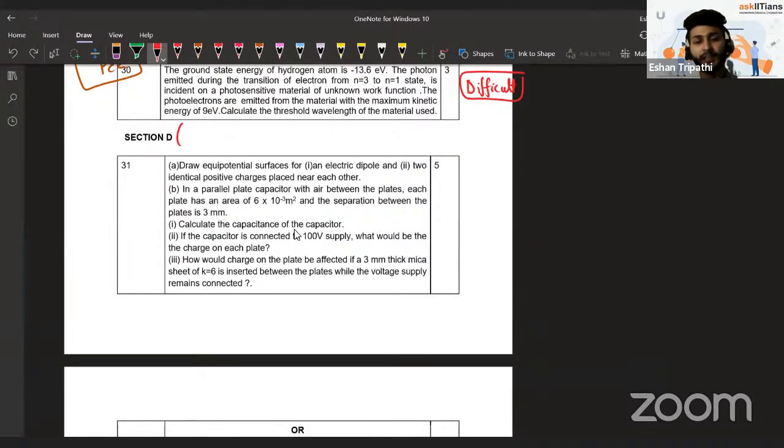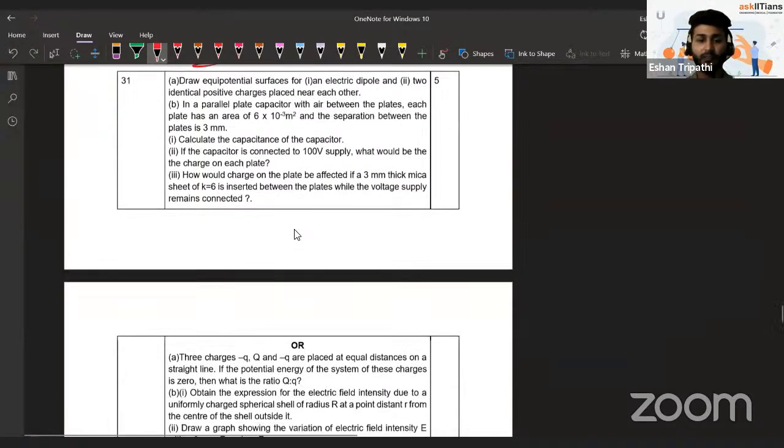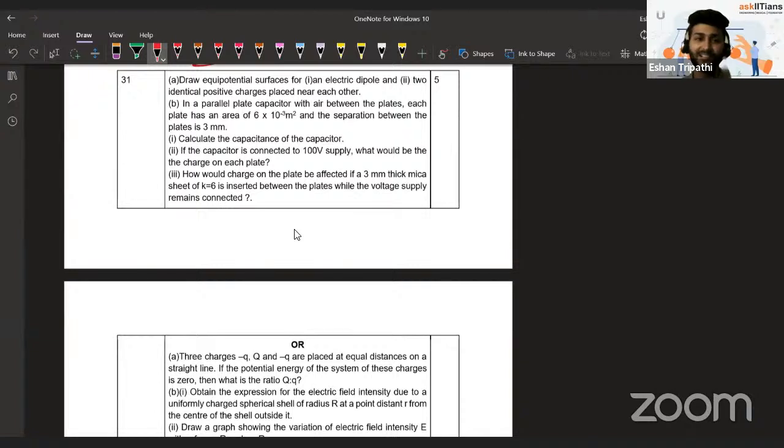And now moving to the second last section, the 5 marks questions. The highest weighted questions are present in this section. And you can even see the length of these questions, like how many parts are there. A part, then B part. A itself had parts 1 and 2. B itself had parts 1, 2, 3.